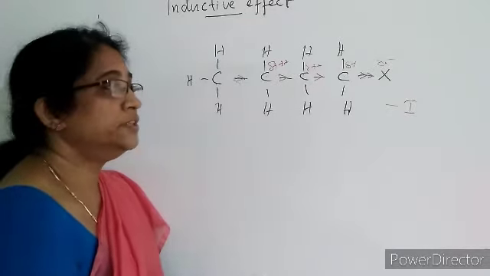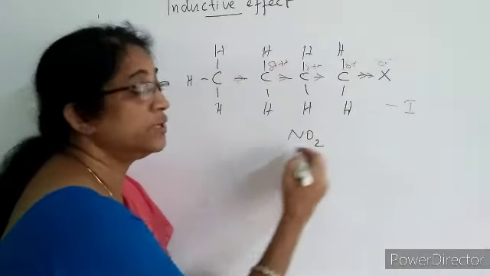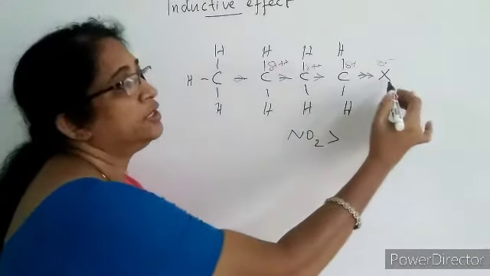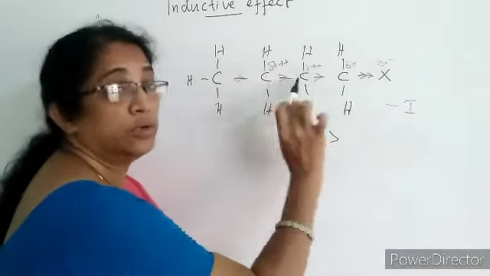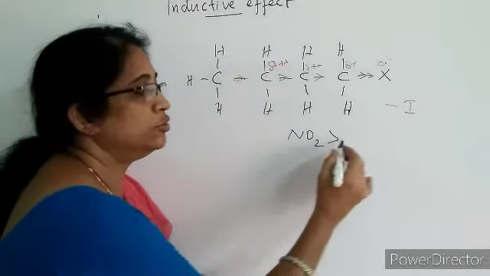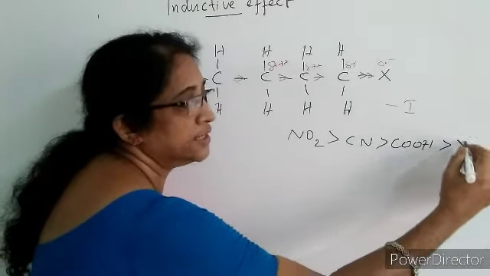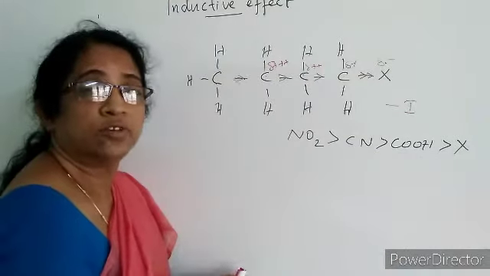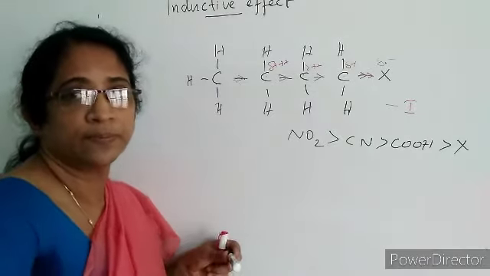Examples of groups which are more electronegative than carbon: NO2. NO2 is a group of atoms which is more electronegative than carbon. In the place of X, we place NO2. Then what happens is electron flow takes place through the sigma bond towards the group NO2. NO2, Cl, cyanide, COOH, then halogens, chlorine, bromine, iodine, etc. Then these are more electronegative, or these groups show minus I effect.